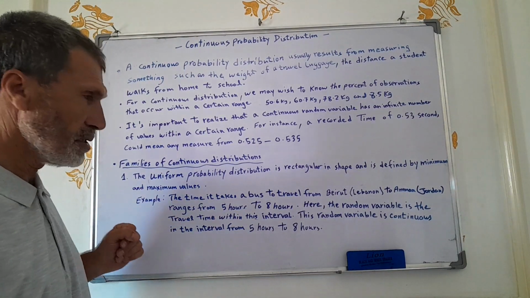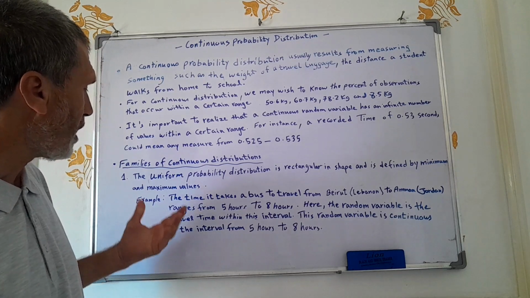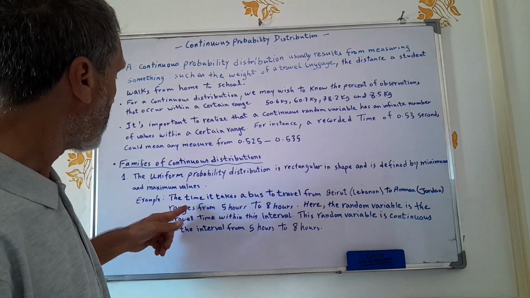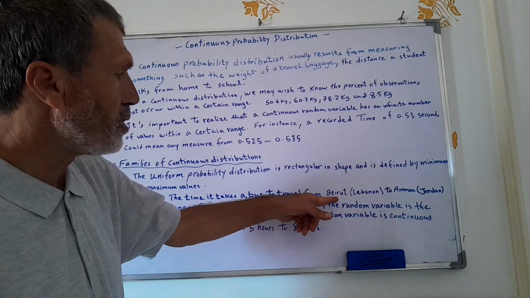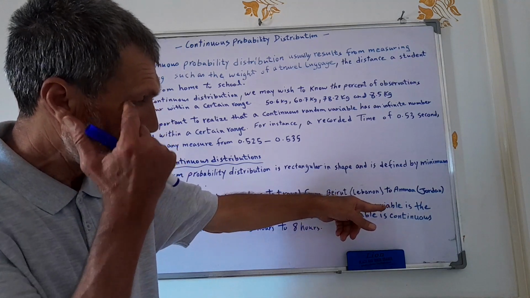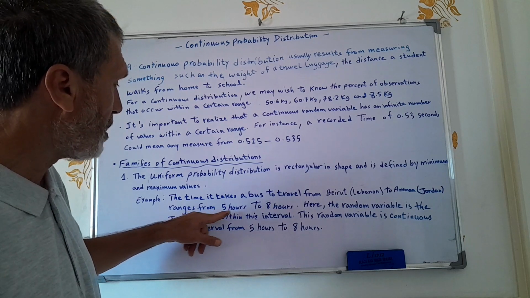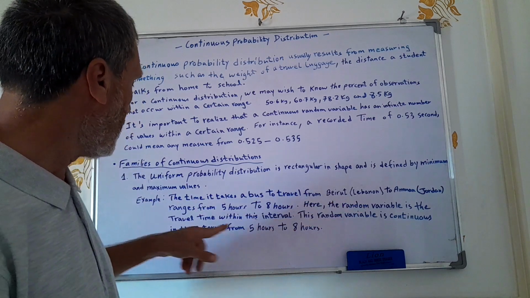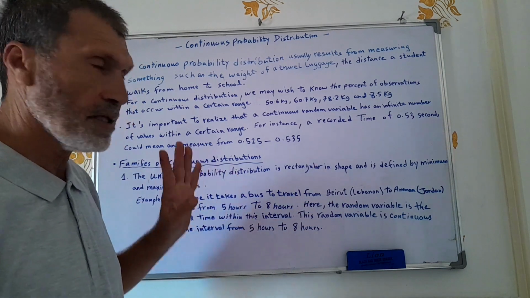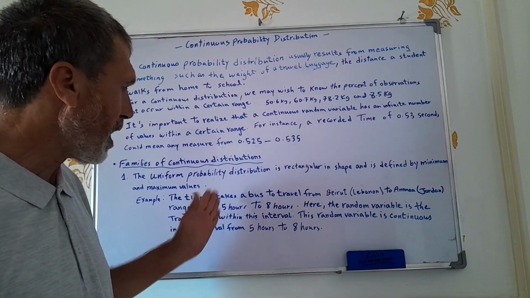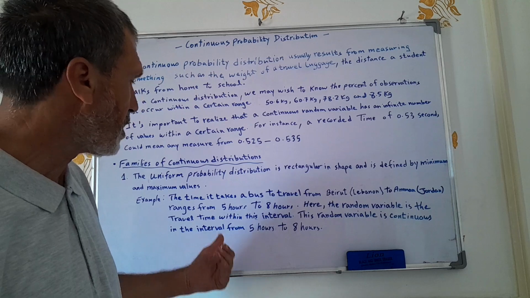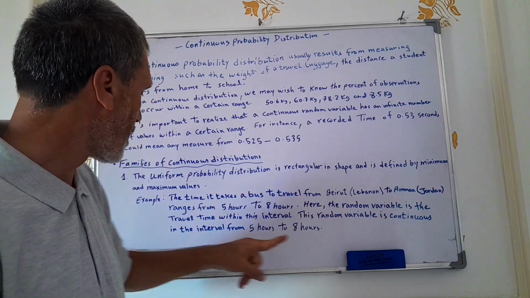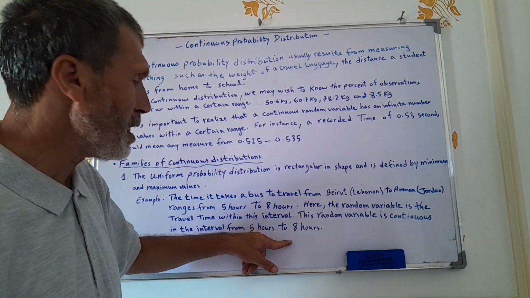Let's give an example that illustrates a uniform probability distribution. Let's say the time it takes a bus to travel from Beirut, Lebanon, to Amman, Jordan, ranges from 5 hours to 8 hours. Here, the random variable is the travel time within this interval from 5 to 8. This random variable is continuous in the interval from 5 hours to 8 hours.